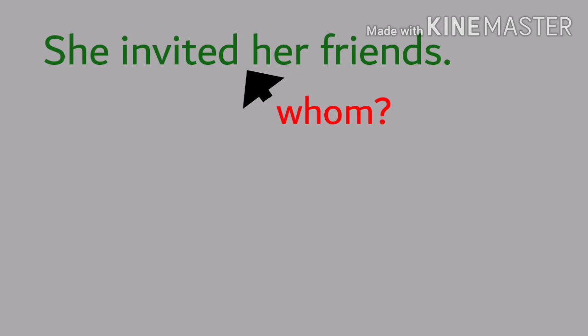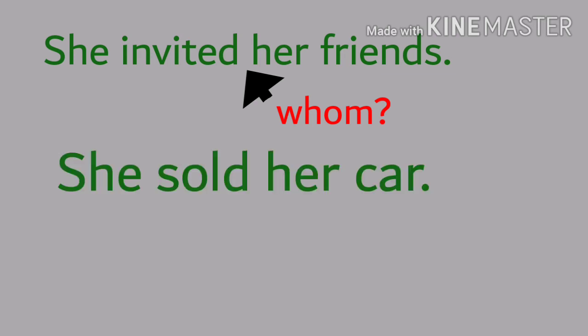She invited her friends. Invited whom? Invited her friends. Answer to whom? Now look at the second sentence. She sold her car. Sold what? Sold her car. So here we get the answer to what. So in the first sentence, invited whom? Invited her friends. In the second sentence, sold what? Sold is a verb. Sold what? Sold her car. Got it?